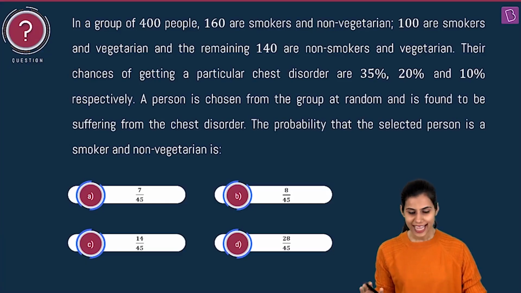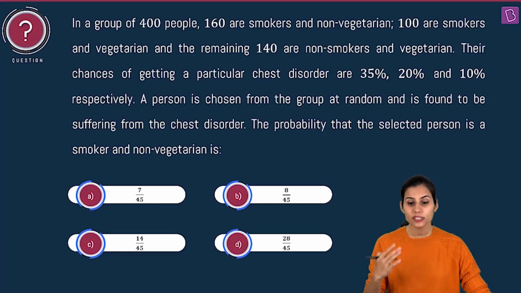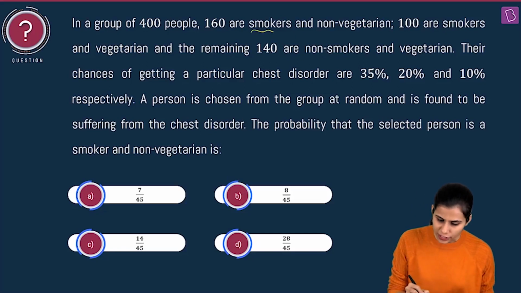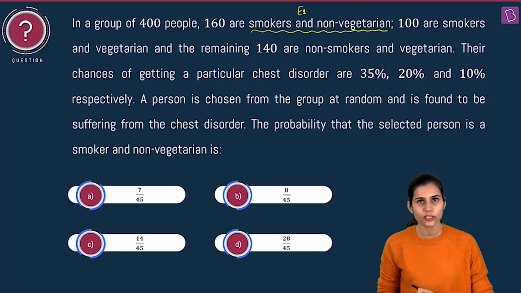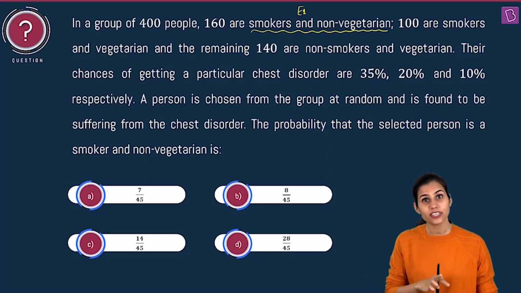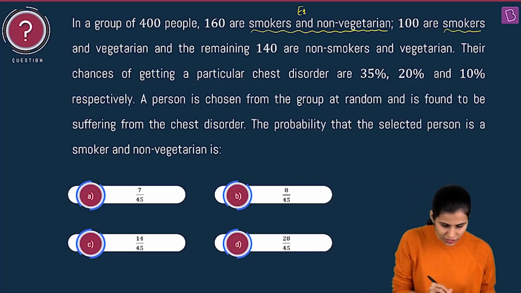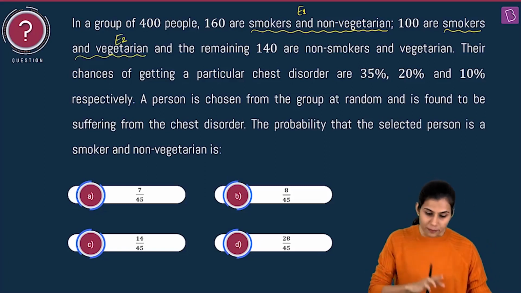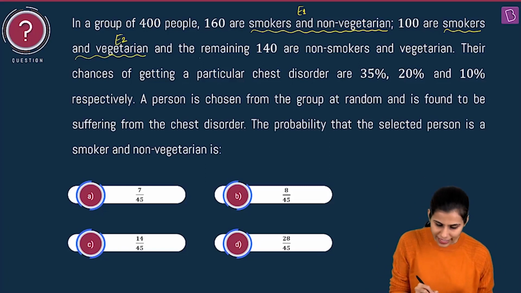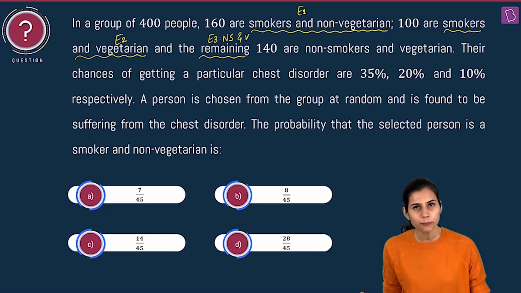Now, let's move ahead and discuss this question from probability. It is saying there is a group of 400 people, out of which 160 are smokers and non-vegetarian. So let's say smokers and non-vegetarians are constituting the first event E1. 100 are smokers and vegetarian. So smokers and vegetarian are constituting the second event, let's call it E2. And remaining are 140 in number. So remaining means what? Non-smokers and vegetarians are 140 in number.